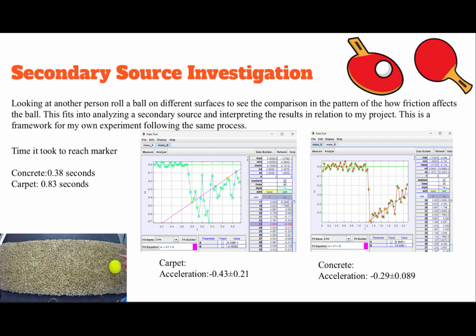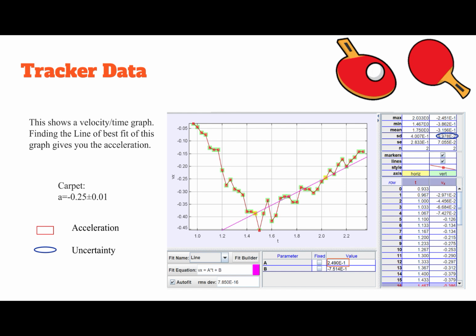I first started with a secondary source investigation to see how this would compare to my experiment. I looked at another person rolling a ball on different surfaces to see the comparison in the pattern of how friction affects the ball. They rolled it on the carpet and concrete, and as you can see on the tracker, the carpet has a higher deceleration and it took longer to reach the marker, therefore showing the same pattern as my experiment.